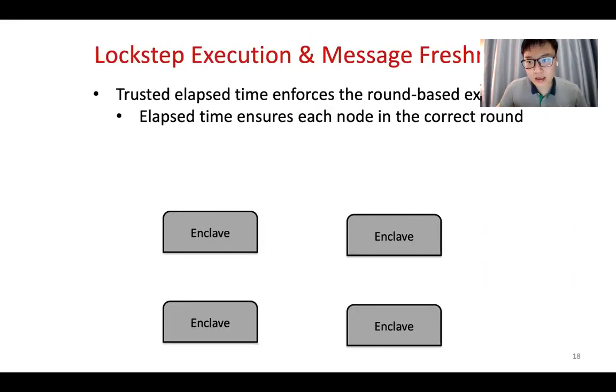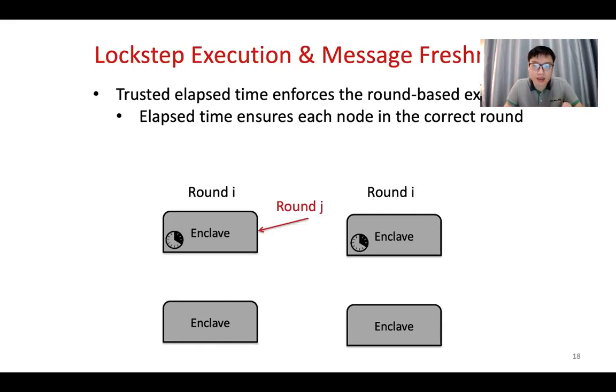To prevent the replay attack and also the delay attack, we have this lockstep execution and message freshness. With the trusted elapsed time, we can make sure that the enclave is executing the logic in a particular round. If the message is from a different round, like right now we are in round I, but the message is from round J, then the enclave will just drop the message or won't send the message out.